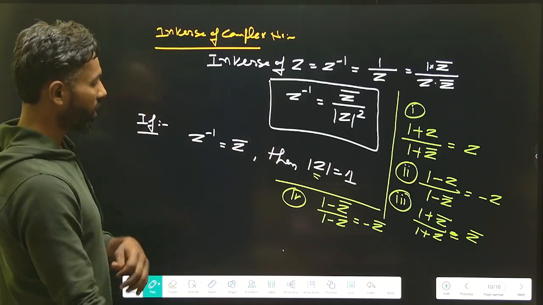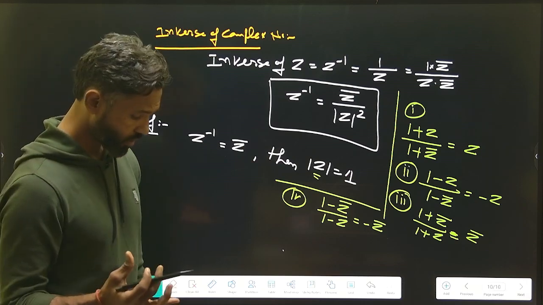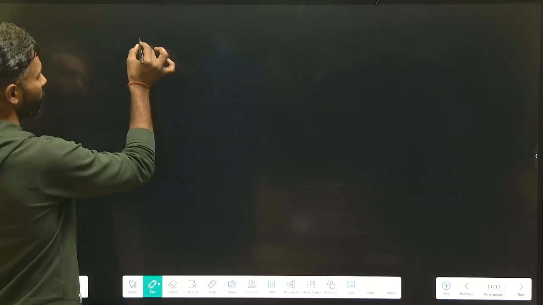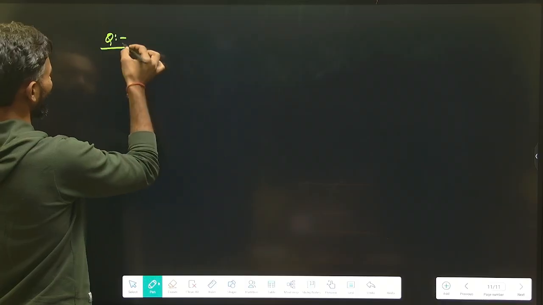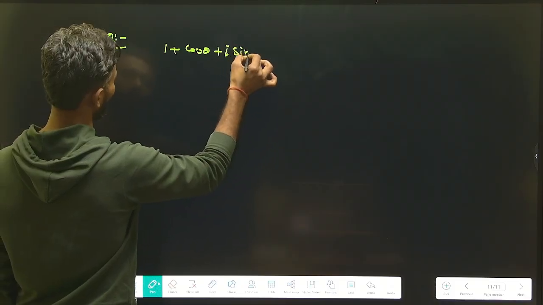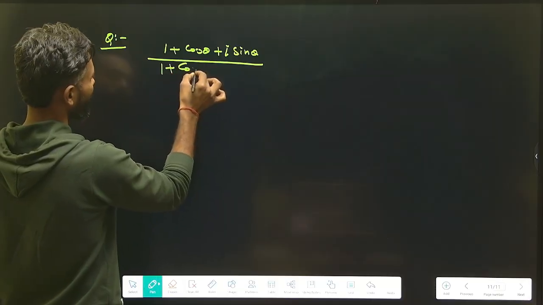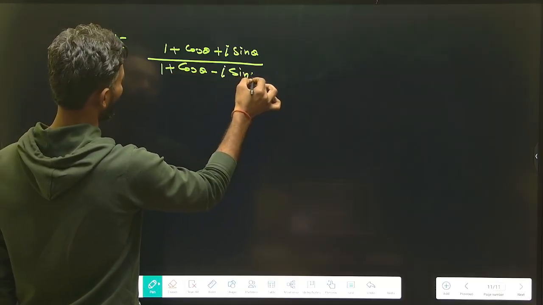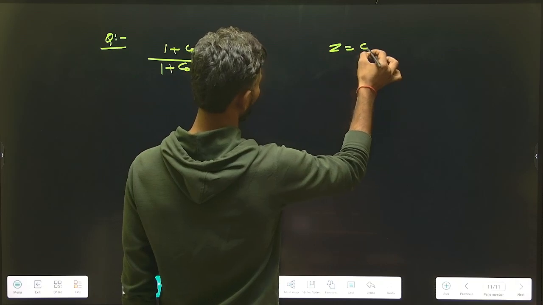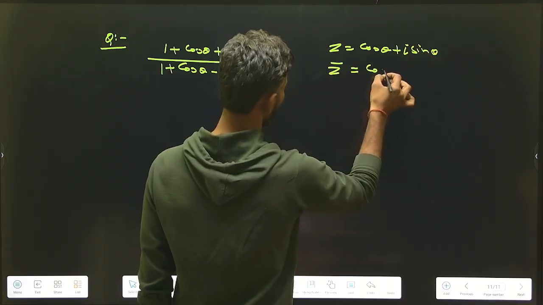Now I am going to put up a question from a previous year question paper. It asks to get the value of 1 plus cos theta plus iota sin theta upon 1 plus cos theta minus iota sin theta. You know very well I can say that z is equal to cos theta plus i sin theta, so z conjugate will be cos theta minus i sin theta.